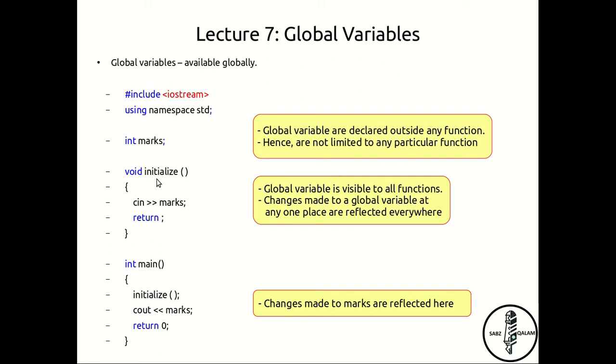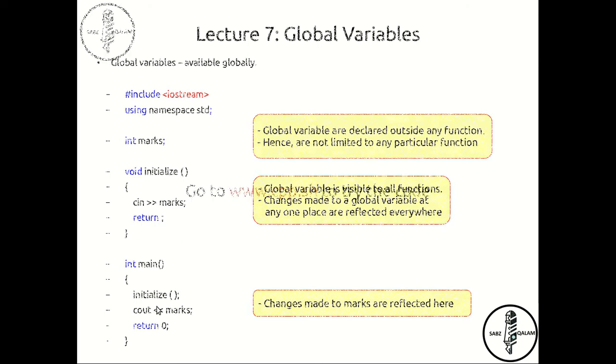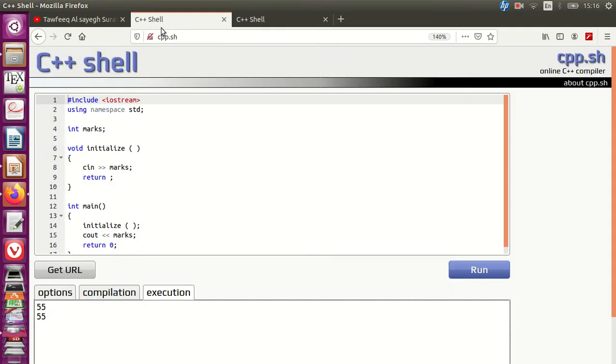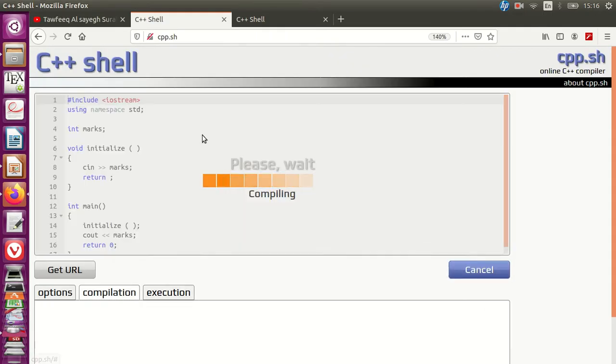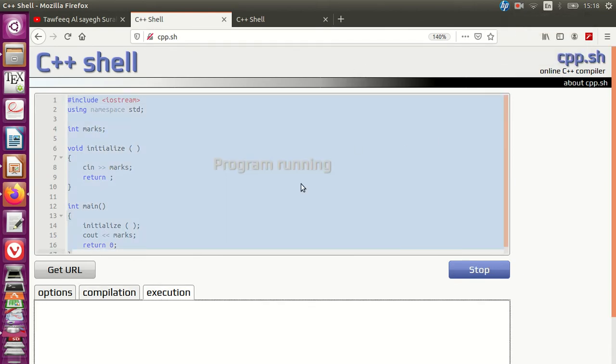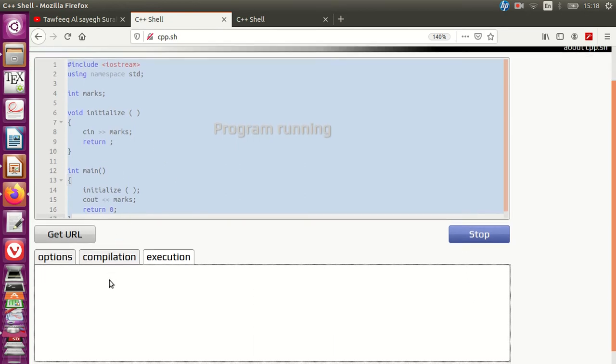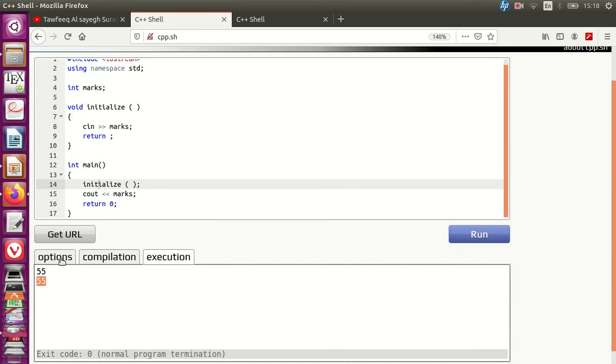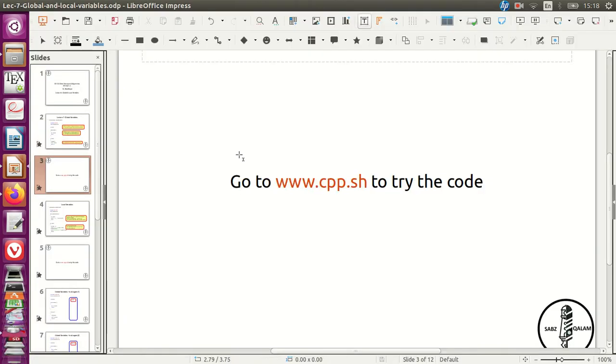And within the function initialize, we are initializing marks, and then after returning we just check if in fact the marks were updated. So here it's a good time to go to cpp.shell and try the code. So here we are going to cpp.shell, and when I run this function, it's asking for some input. So I put here 55 and I press enter, and we see in fact that marks were updated.